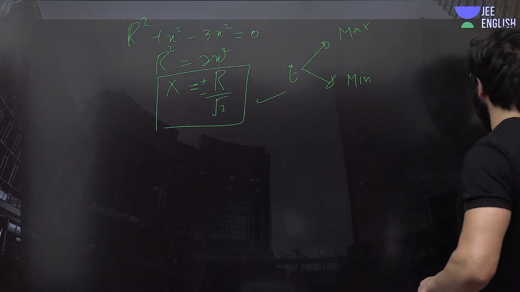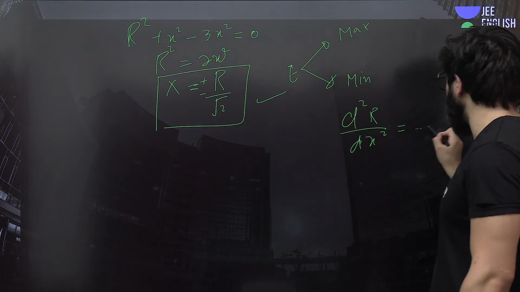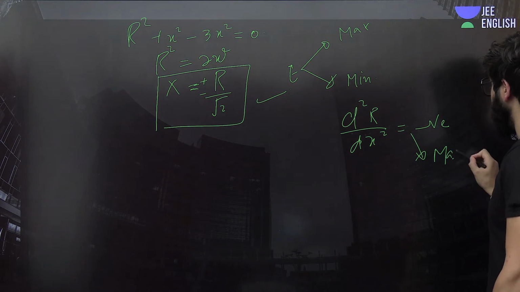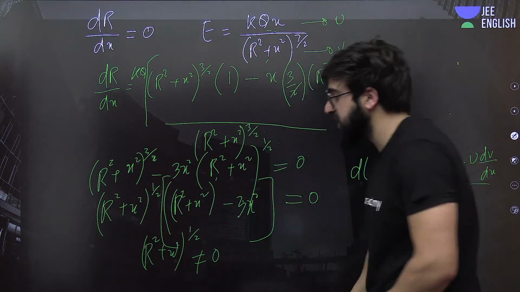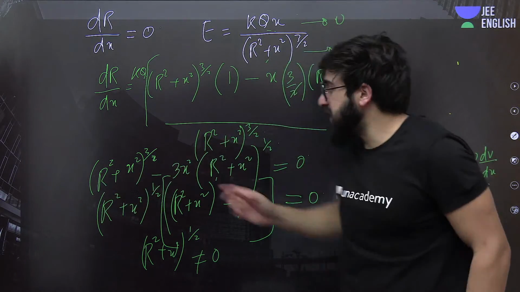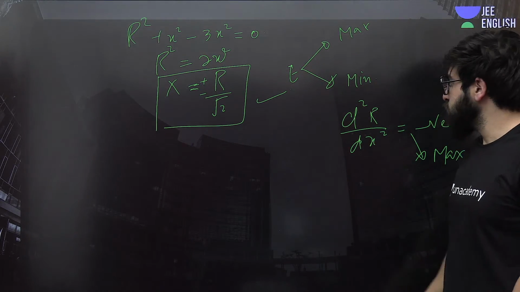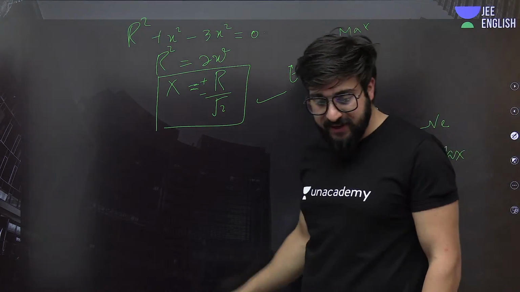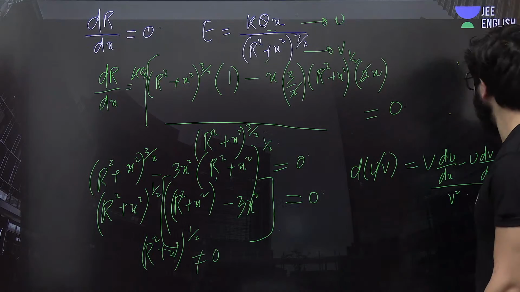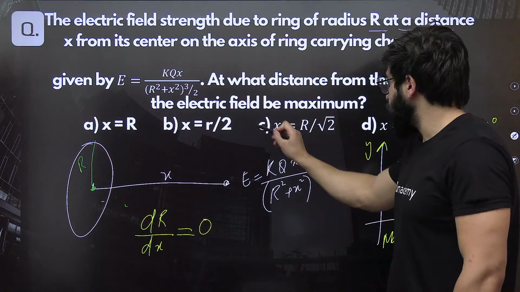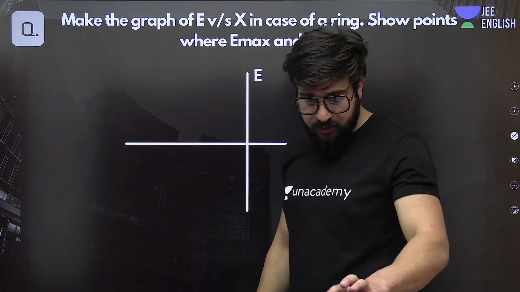For that you have to go with the double differentiation, that is d2r by dx2. If it is coming out to be negative, then it is maxima. So you have to differentiate this equation once again. If you get that as negative, then definitely at this point it is maxima. Understand? So you have to do this by yourself. It will definitely come out to be negative. So at this point, x is equal to r by root 2, it is maxima. Option C is the correct one. Let's move on to the next one.